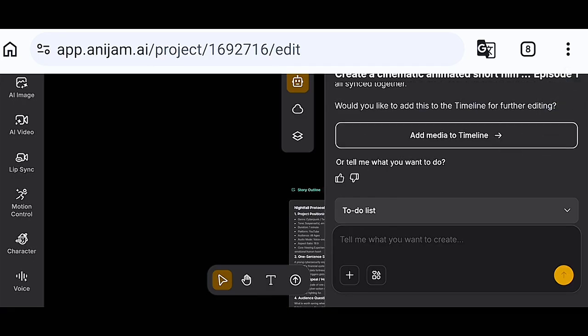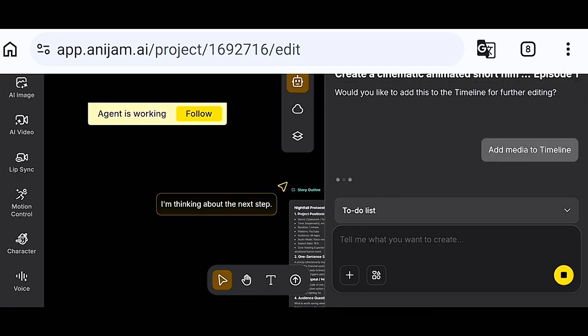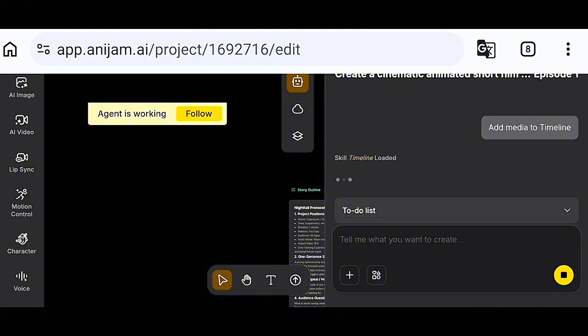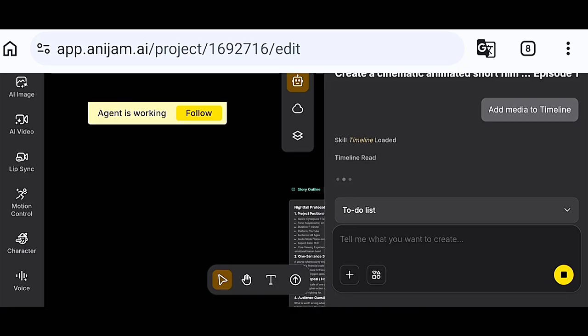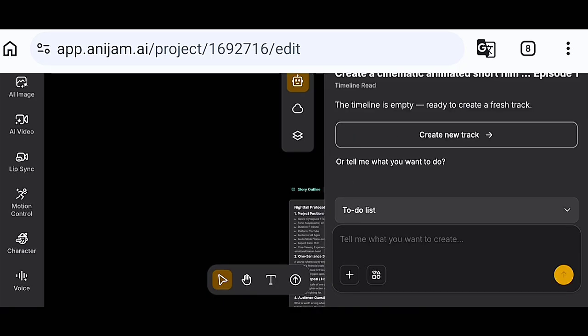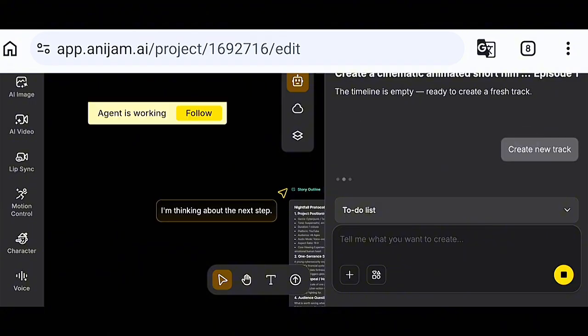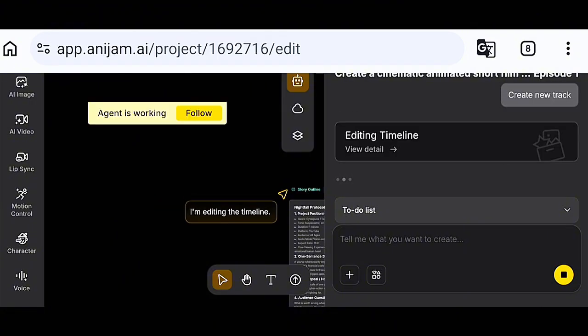Now, after testing Anijam, what impressed me mostly is the speed at which these videos and pictures generate very easily. Not just the animation quality, but the speed is very good for any creator that wants to try this. Of course, how much of the production process the AI handled automatically. So instead of needing separate tools for scripting, for storyboarding, character generation, and of course animation and voice generation, everything happened right here. So I can just go on and click on create new track. Now when you're done with this, it will redirect you to generate for your scene. So this is basically how to generate videos using the AI director mode on Anijam.